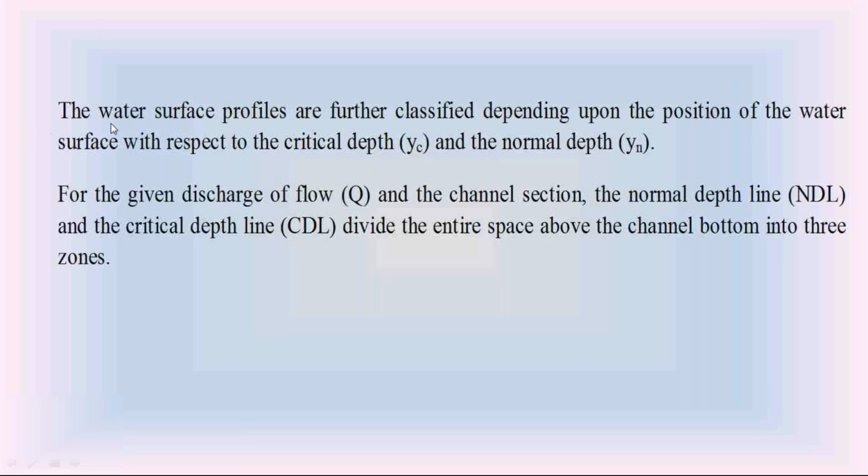Check this. The water surface profiles are further classified depending on the position of the water surface with respect to critical depth Yc and normal depth Yn. So we consider the normal depth line NDL and the critical depth line CDL in the classification of the zones in the open channel. This is Zone 1.